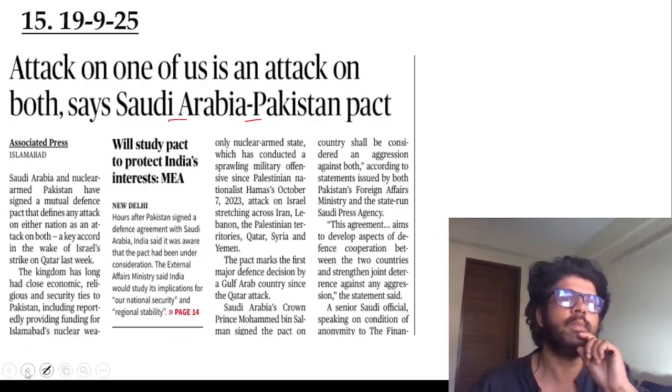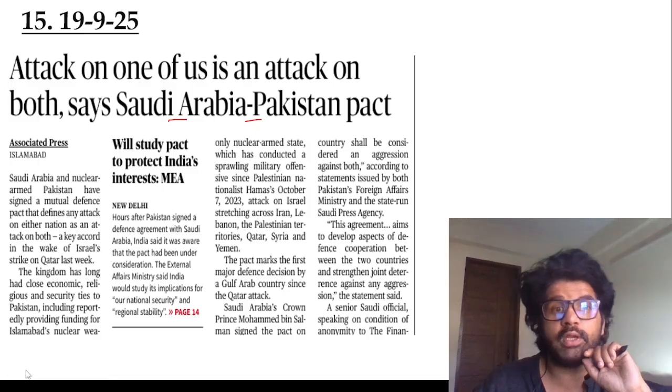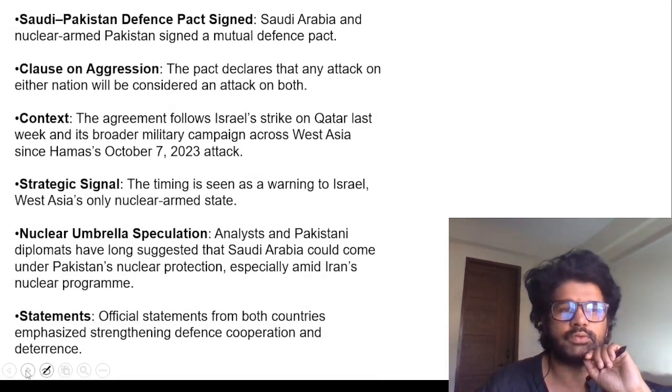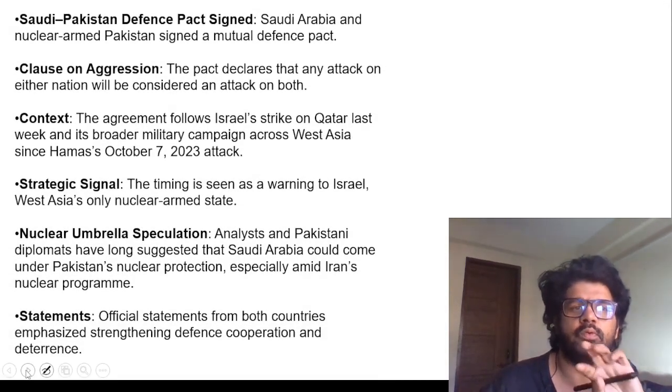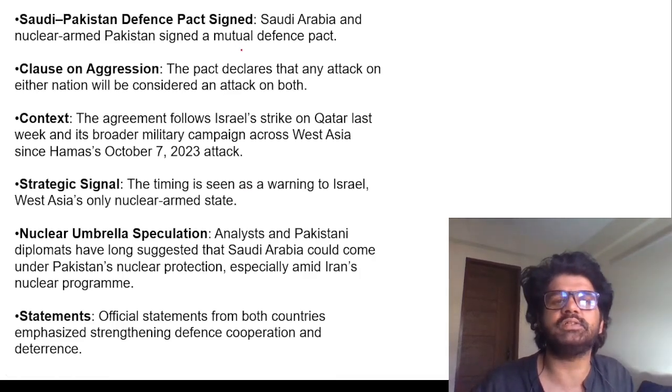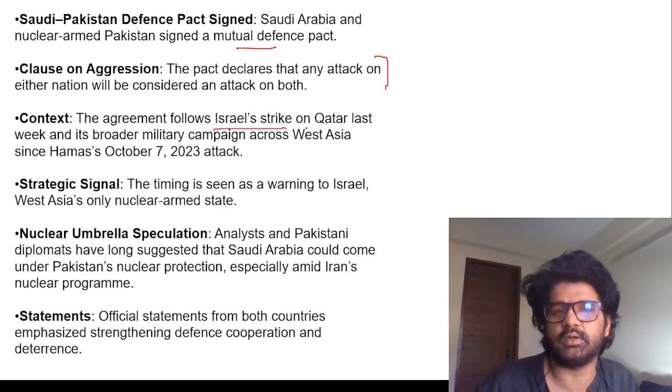It is said that when Pakistan was making nuclear weapons, Saudi Arabia provided them money and more. So yes, their relationship goes way back. Saudi Arabia and nuclear-armed Pakistan signed a mutual defense pact. Attack on one is attack on both. That happened after Israel struck Qatar. So again, you can see all these things. The timing is seen as a warning to Israel.